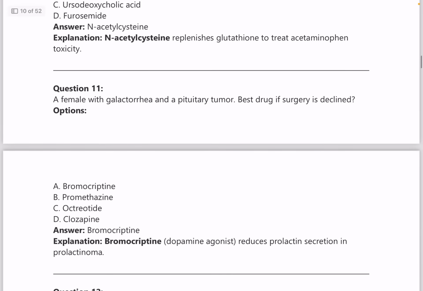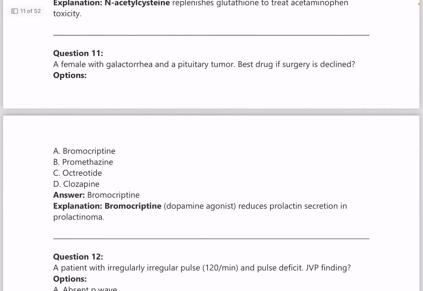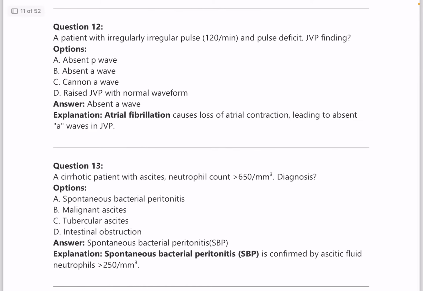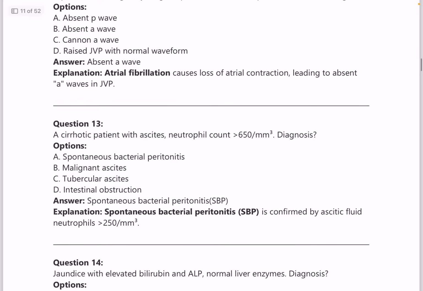Next, a female with galactorrhea and a pituitary tumor, best drug if surgery is declined is, answer is bromocriptine, which is a dopamine agonist. Question number 12. A patient with irregular pulse of 120 per minute and pulse deficit. What is the JVP finding? So this irregular pulse is seen in atrial fibrillation, and in atrial fibrillation there will be absent A wave.